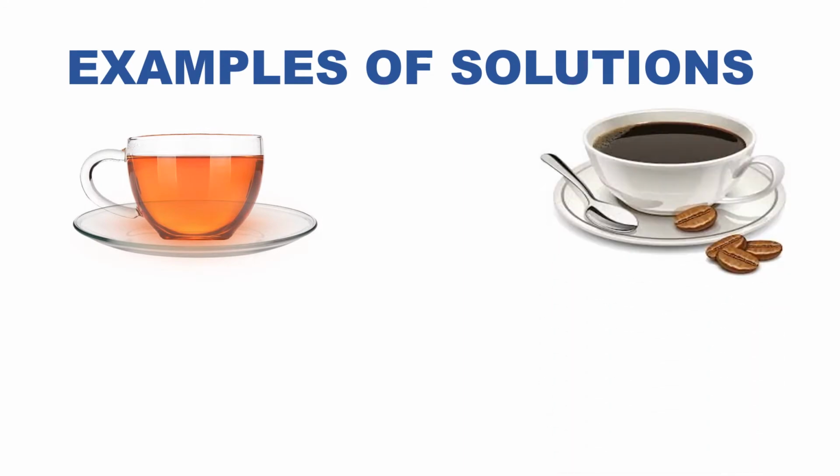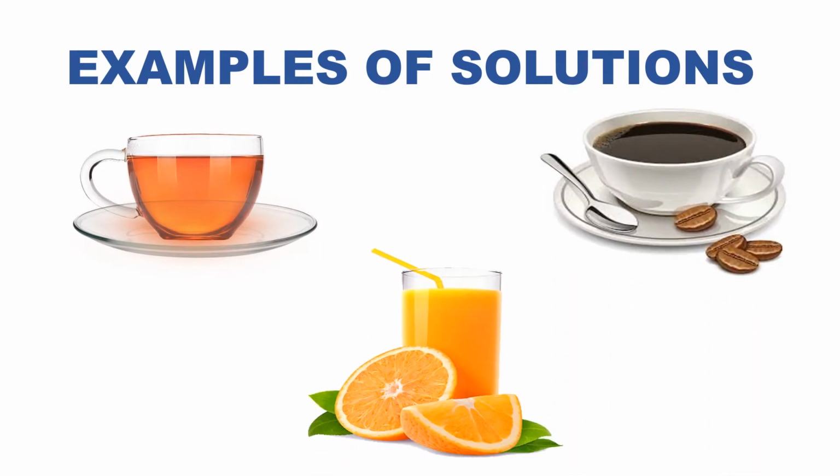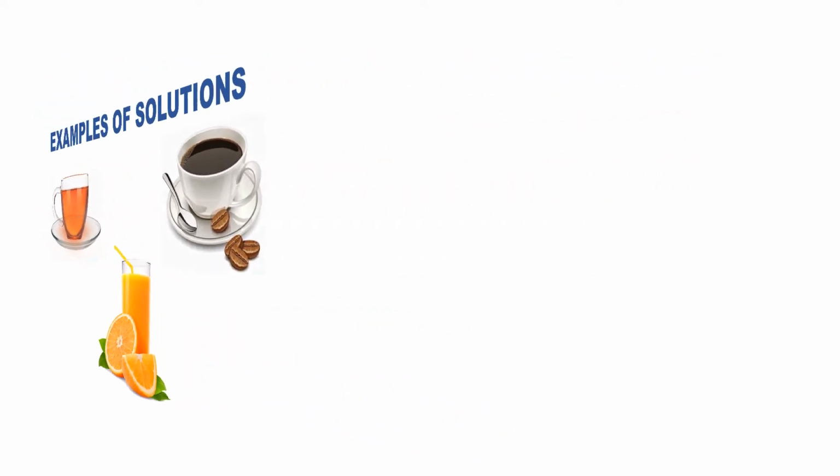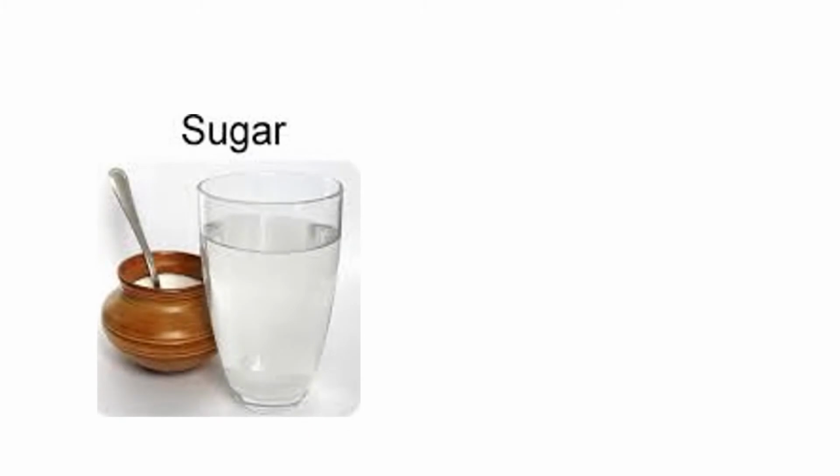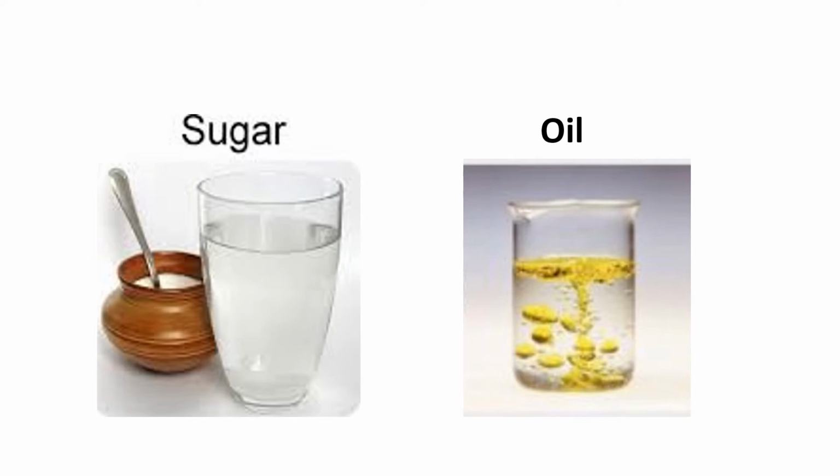Tea, coffee, and juice are some other examples of solutions. When we try to mix sugar in water, it completely dissolves in it. But if we try to mix oil in water, it does not. Do you know why? Substances like sugar can completely dissolve in water, but there are some substances like oil that do not dissolve in water.